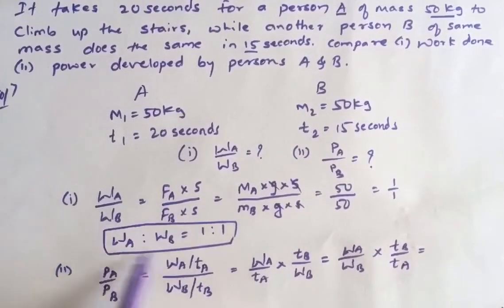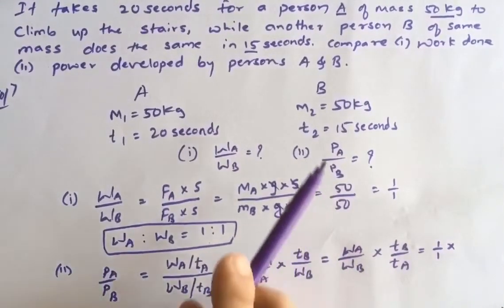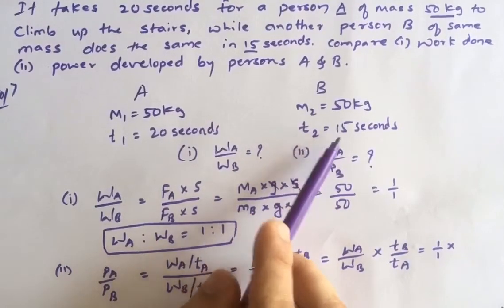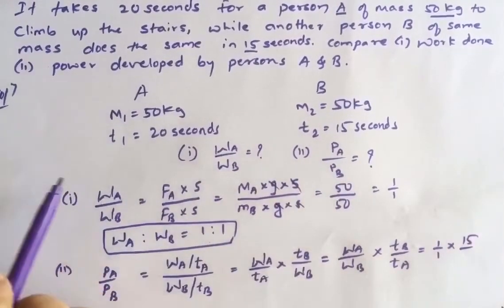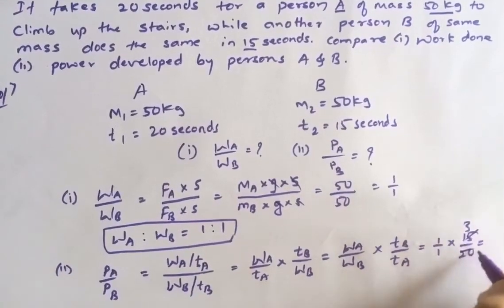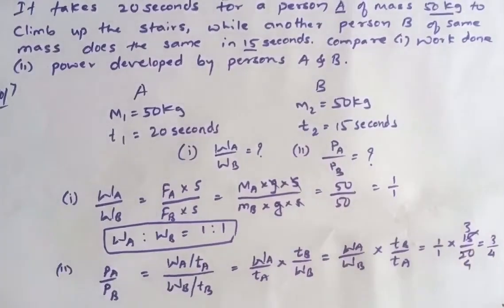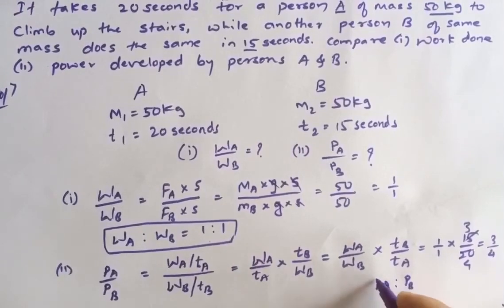WA upon WB we have calculated as 1 is to 1. So it is 1 upon 1 into the time taken by B, which is T2, that is 15, upon the time taken by A, which is 20. It is 3 and 4, 3 upon 4. So what is the ratio here? PA is to PB is equal to 3 is to 4. Okay, very simple.